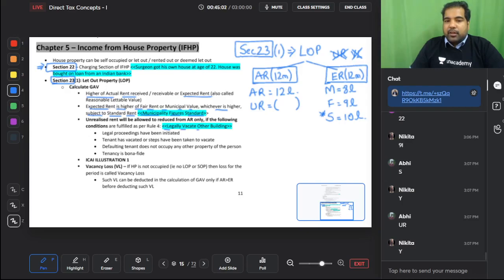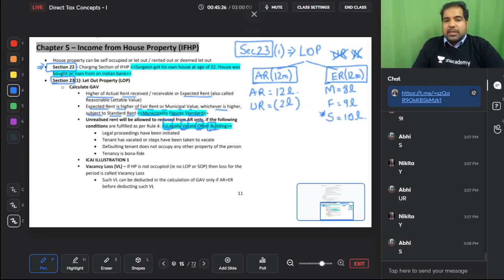Legally vacate other building or legally vacate our building. You should take legal action against that person who's not paid you rent. You should ask him to vacate the property. No other building of yours should be with him, and the rent agreement should be bona fide. Bona fide means it should be in good faith. It should not be to cheat the government. Let's say he did not pay you rent of 2 lakh rupees. Can you minus that 2 lakh? Yes, you can minus it.